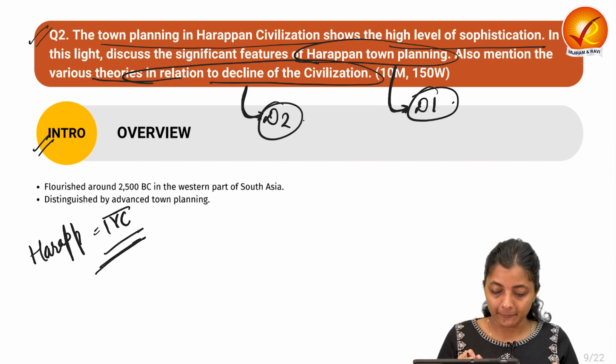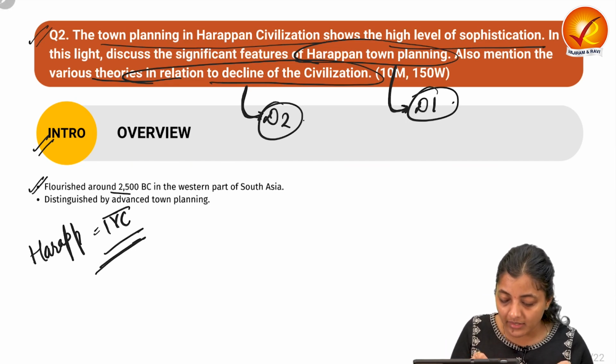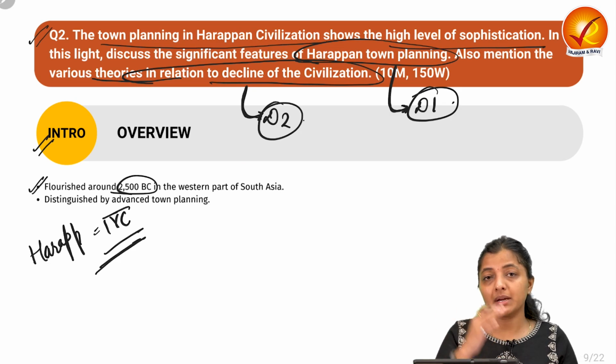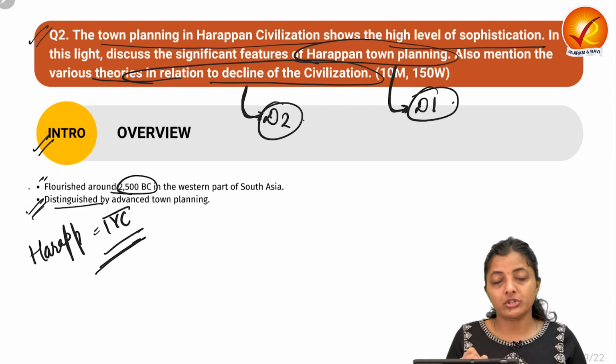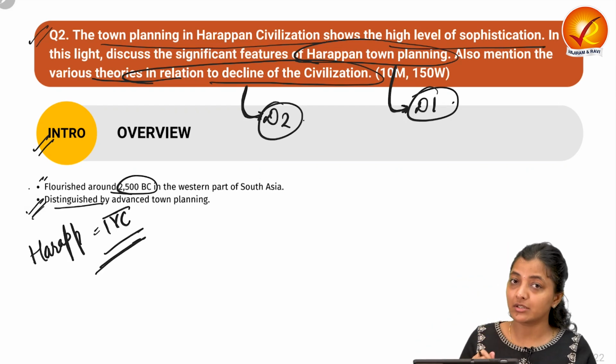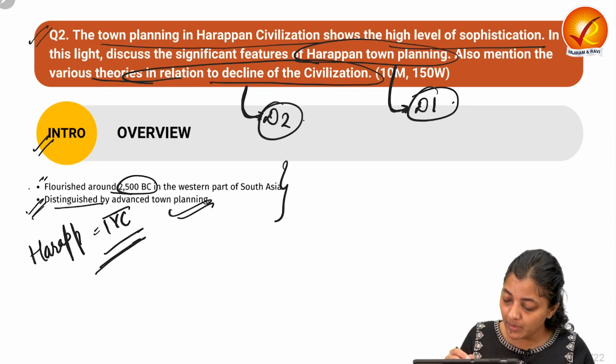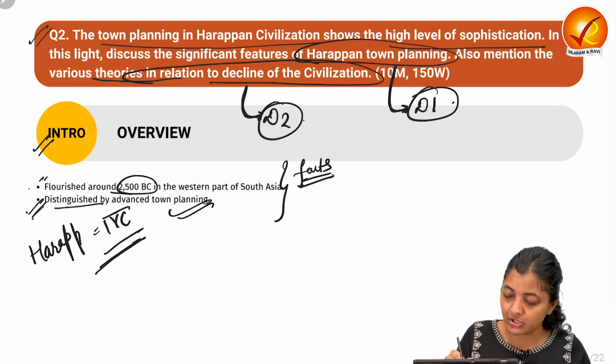It flourished around 2500 BC in the western part of southern Asia, and it was distinguished by its system of advanced town planning. So you can write some facts in the introduction.